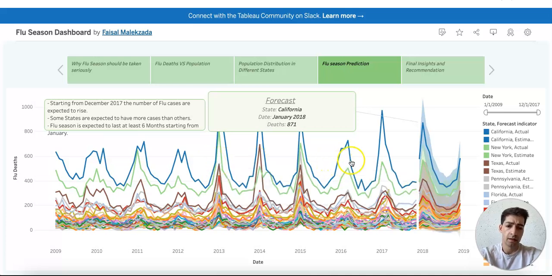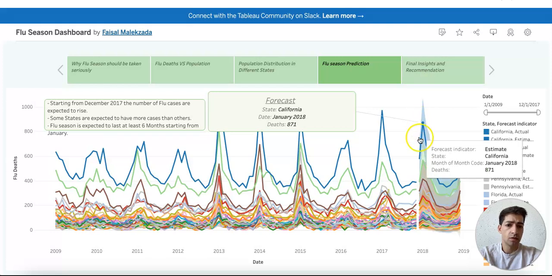So from 2018 we can also expect almost around the same time. So we can expect the flu season to start by the end of December and go all the way until March of that year. So we should expect at least around 6 months of flu season, with major spikes in around January to March. Therefore the staffing that we will consider should be based on this data as well.